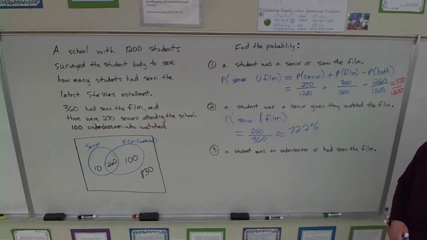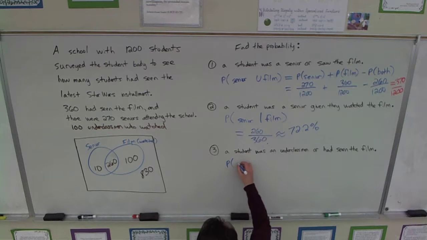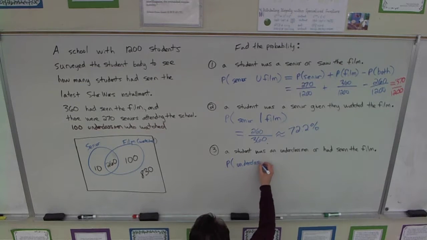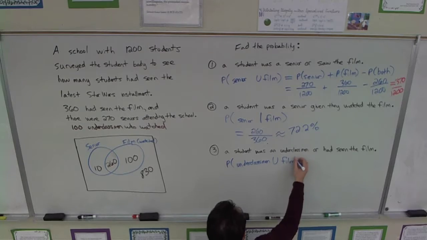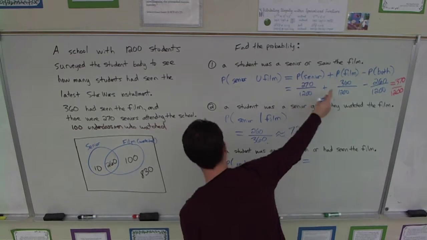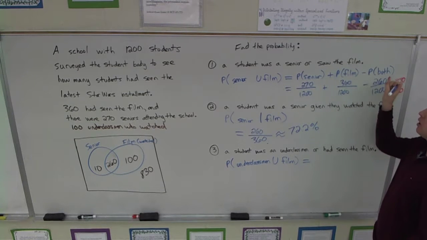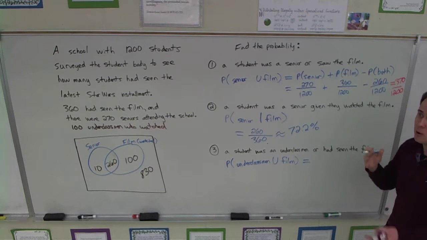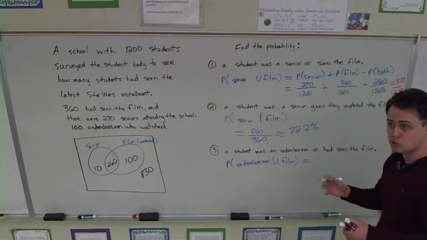Okay. What about the chance that a student was an underclassman or had seen the film? So again, I'm going to write it in symbols. Probability they were an underclassman, so anything except a senior, or had seen the film. Now we could do this by the rule, and you should know how to do it by the rule, by going one thing plus another thing minus the overlap. But this time I'm just going to do it by looking at the picture, just so you have a variety of strategies and you can pick your favorite.